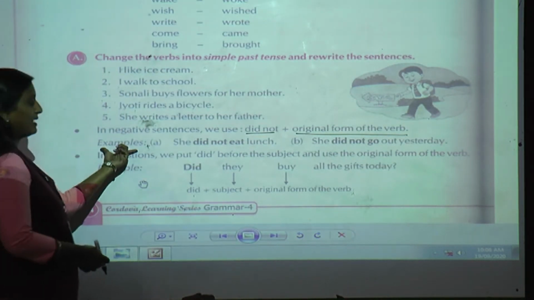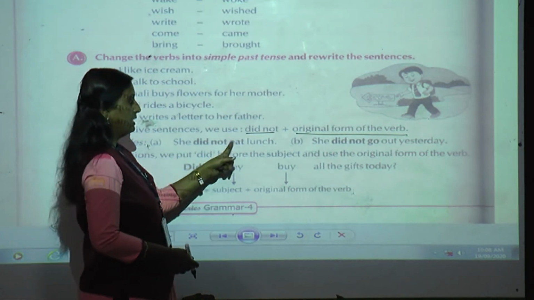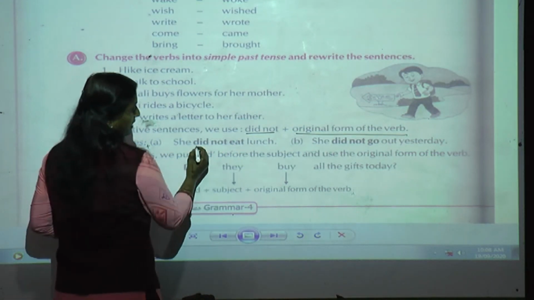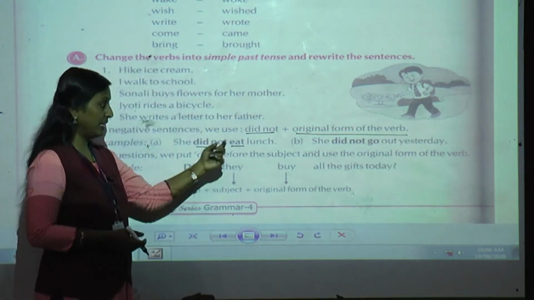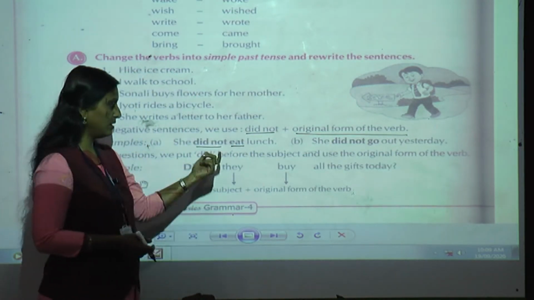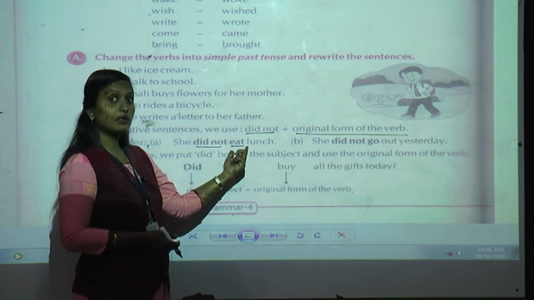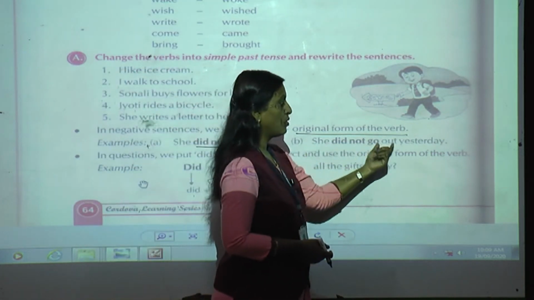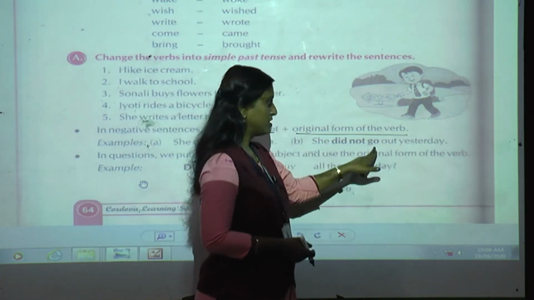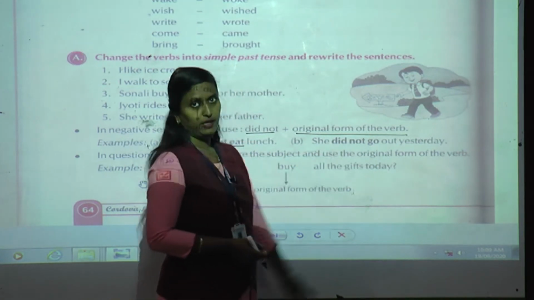Now here we can see the examples. A. She did not eat lunch. Can you see here? Did not and eat. It is not ate. If it is ate, then it will become past tense. Here they have used the original form of the verb along with did not. Again, she did not go out yesterday. Now this is also the original form of the verb along with did not.